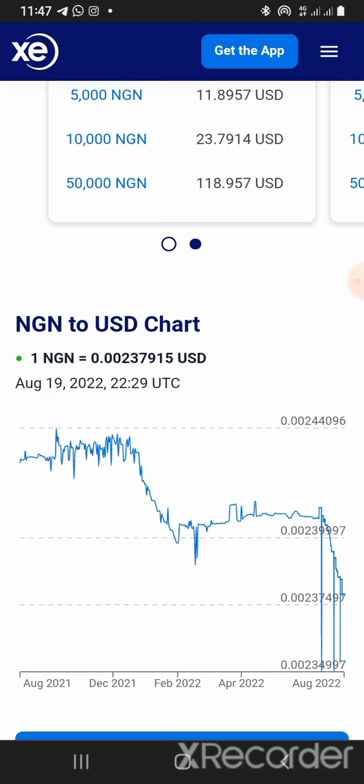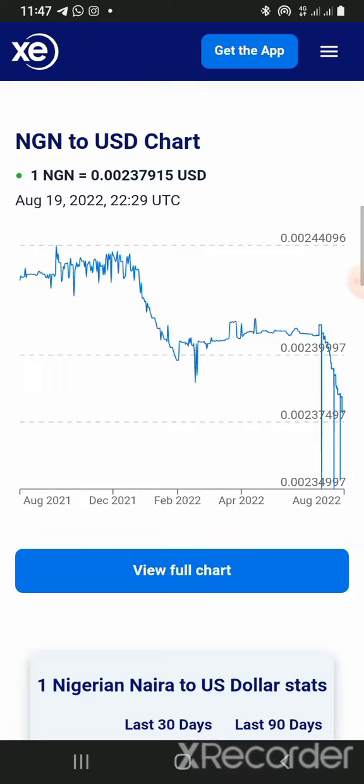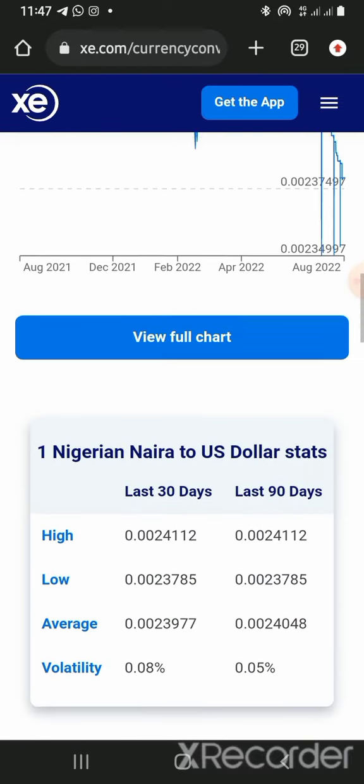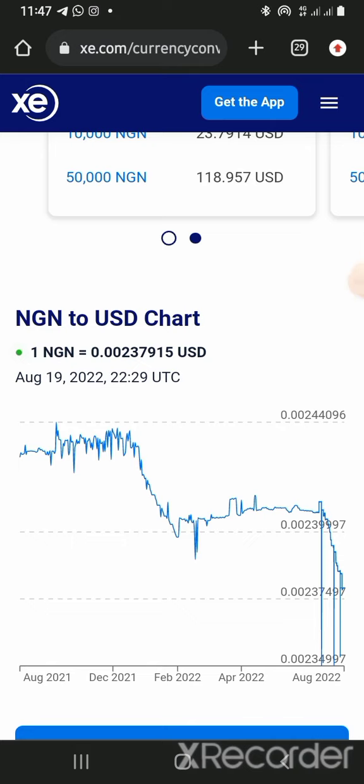So you can see, normally in Nigeria we can actually buy dollars at most in the bank. You can buy dollars at 480 at most, or even 450 at most.